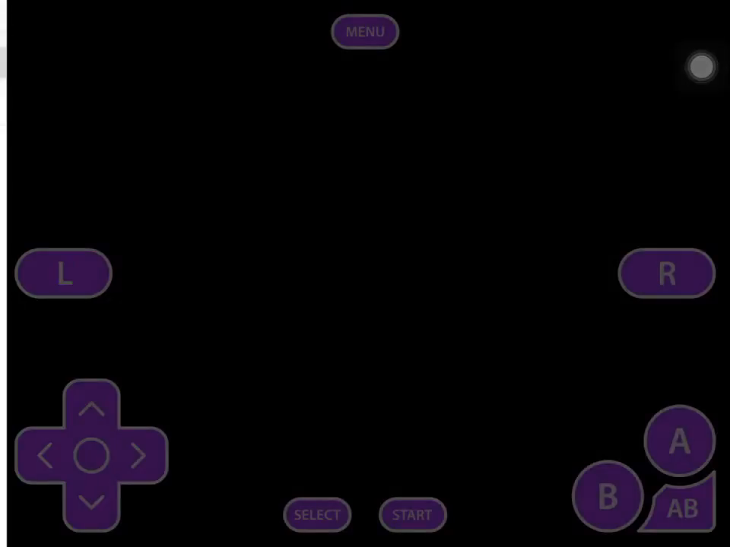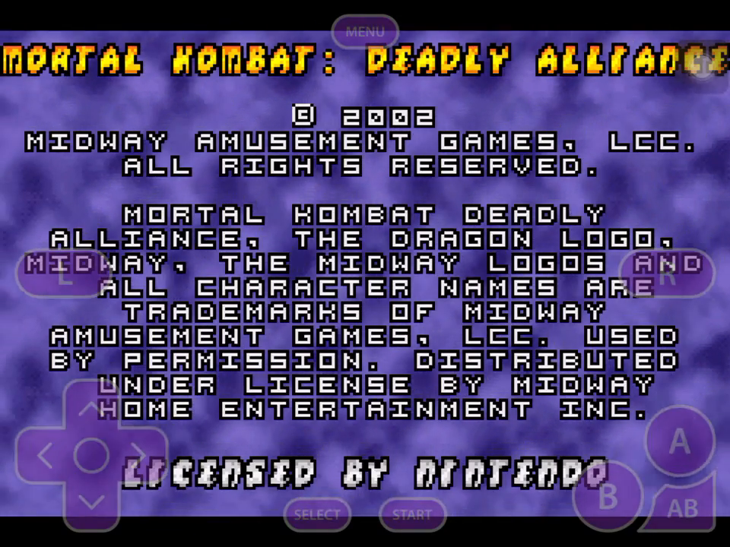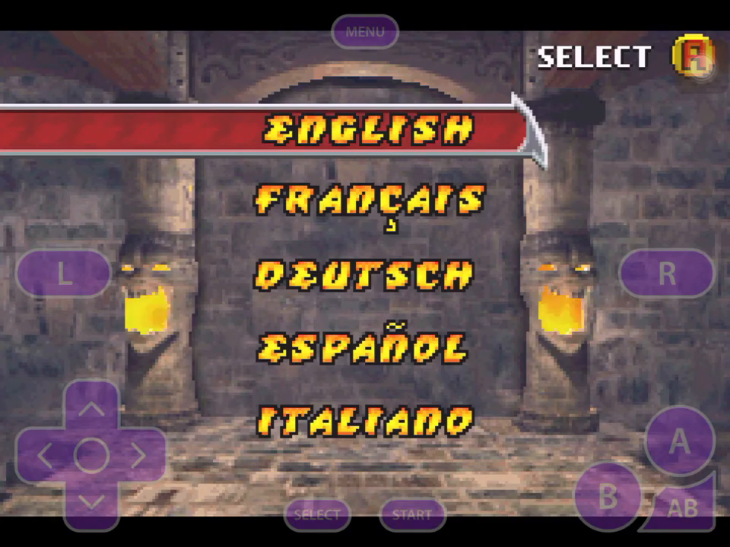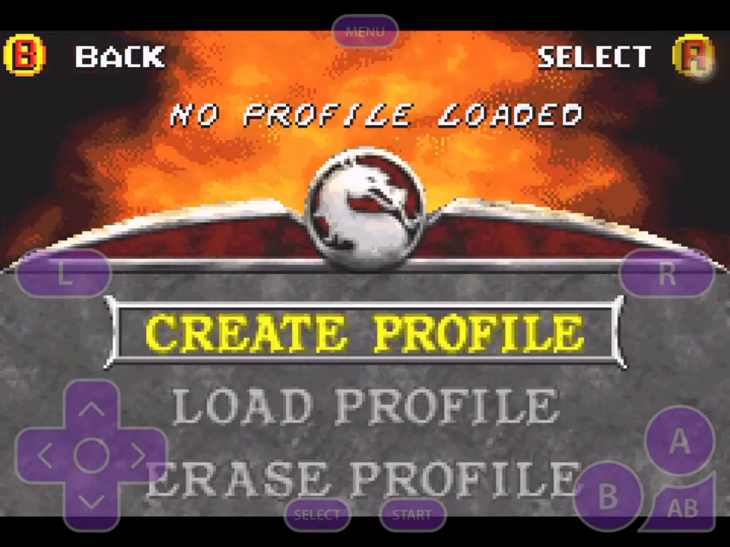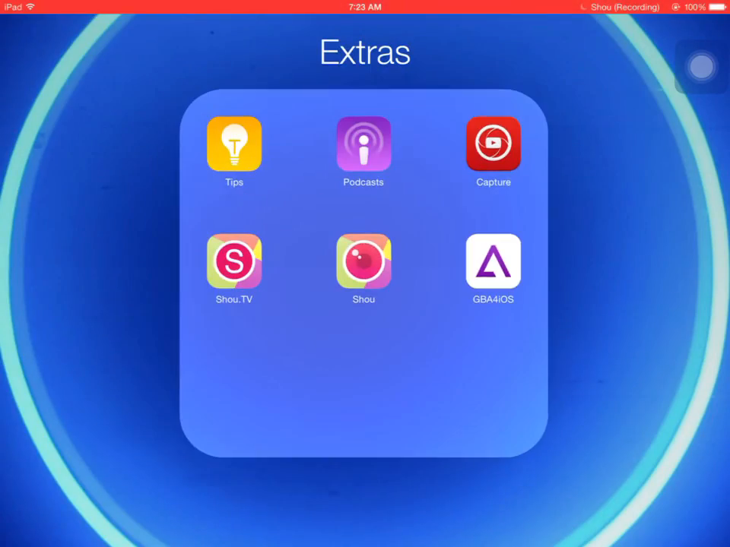See? It's working perfectly, guys. As to show you proof, it is. So look, see? Here, just press start down there. See? It's all perfectly working. Okay, see? Create profile, enter name or something. See? So it's working perfectly. So bye!